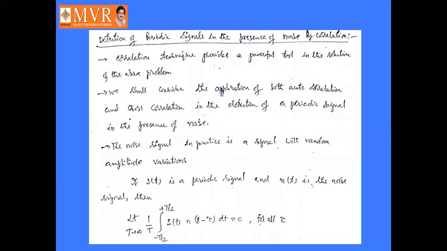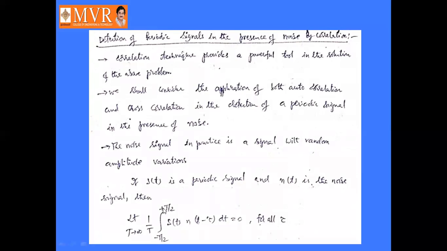If S of t is a periodic signal and N of t is the noise signal, then limit T tends to infinity 1 by T into integral minus T by 2 to plus T by 2 S of t into N of t minus tau dt is equal to 0 for all tau.